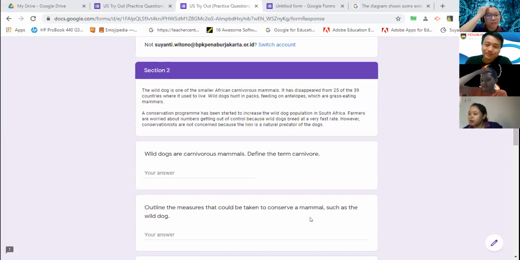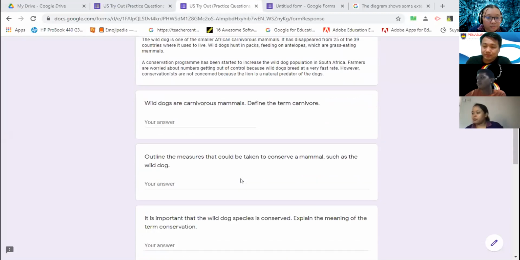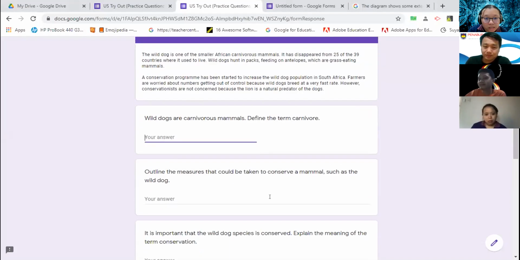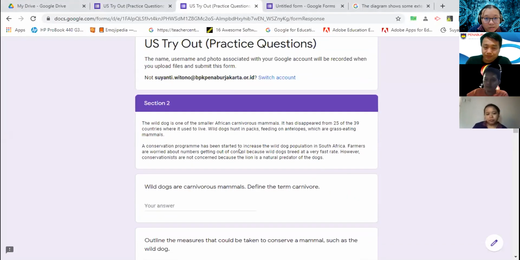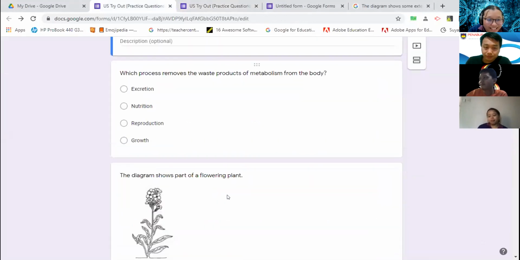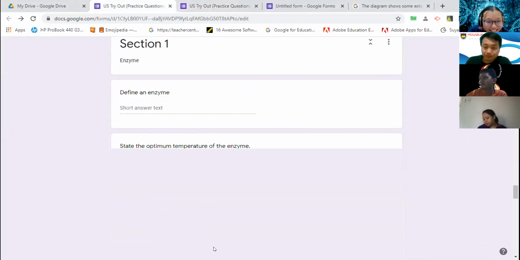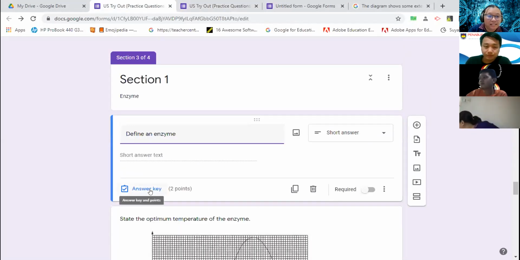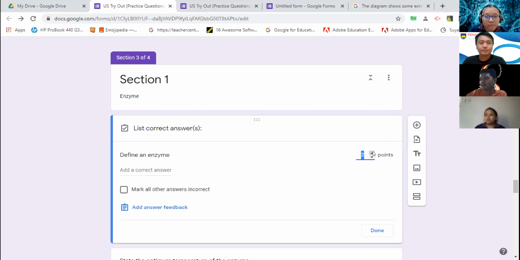In Book Widgets, even if the system marks a small typo as wrong when we give an answer key, we can still check it as correct. What I did here is only put the points.